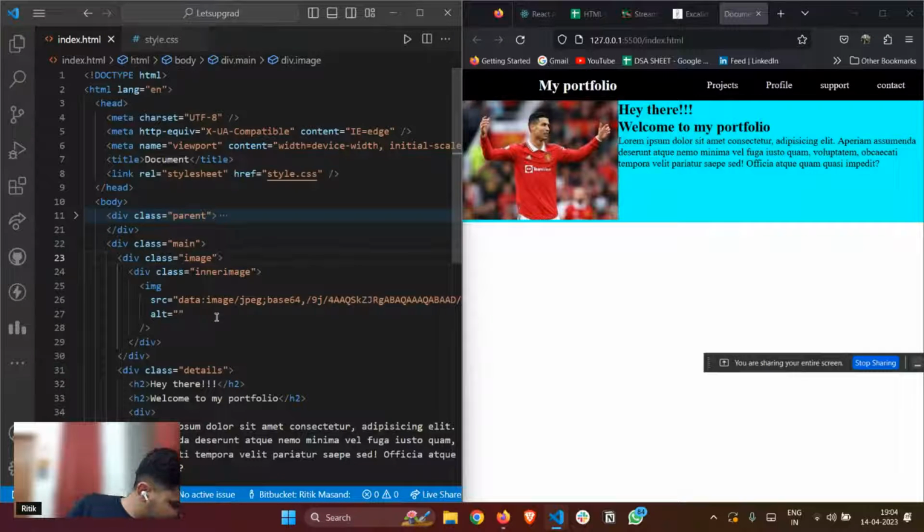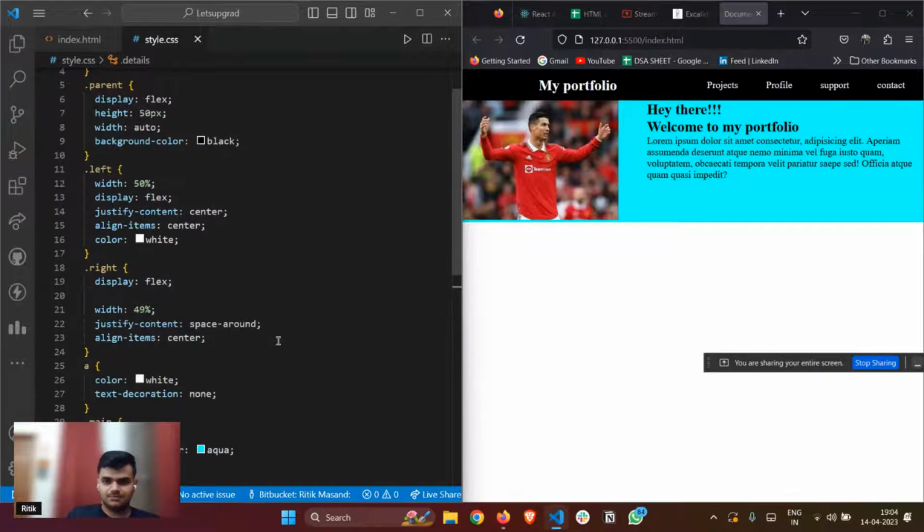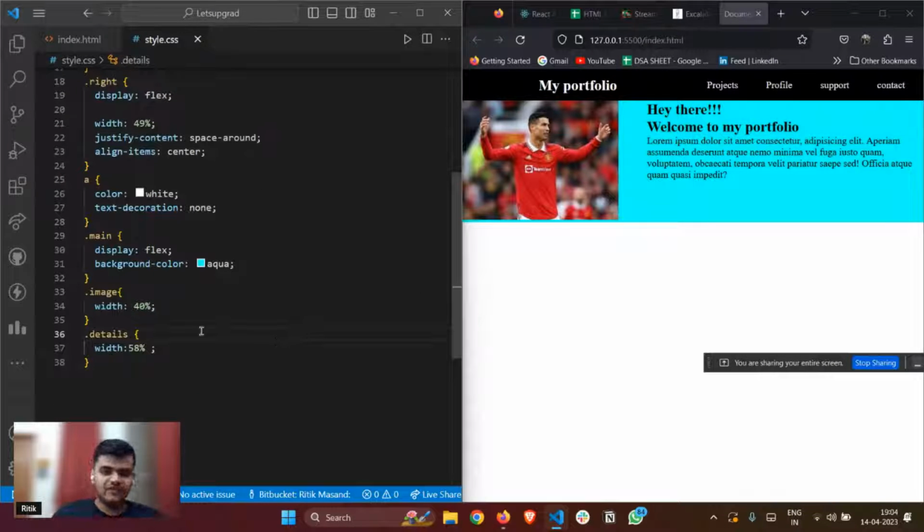S is missing in details. Where exactly, Raghav? Tell me the line number. You're seeing the CSS part? Oh, okay. Yeah, but again, it is sorted. So this is what I have for now.